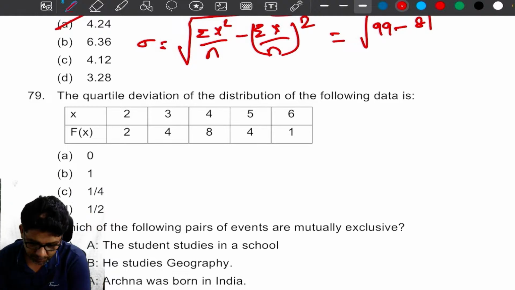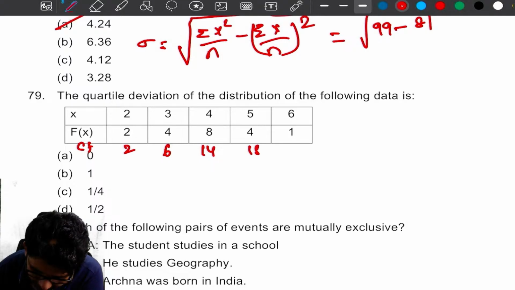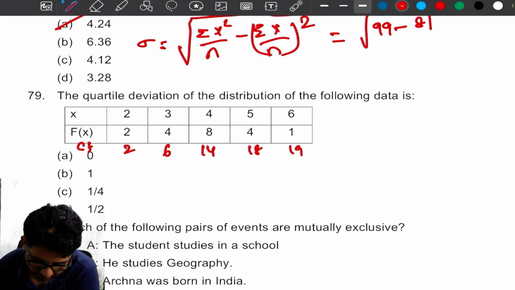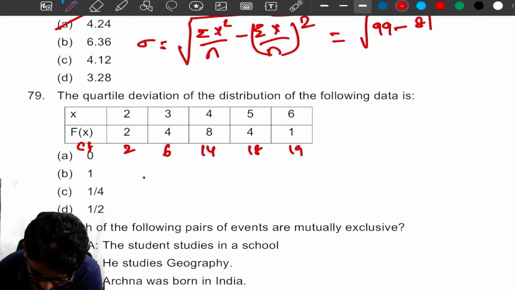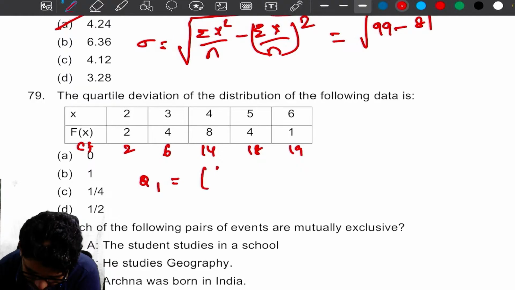Yes. The quartile deviation. First find the cumulative frequency: 2, 6, 14, 18, 19. This is the cumulative frequency. First find Q1. Q1 is the 19 plus 1 by 4th observation, which is the 5th observation.